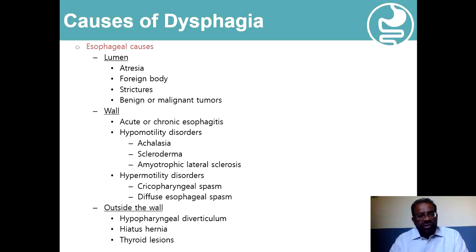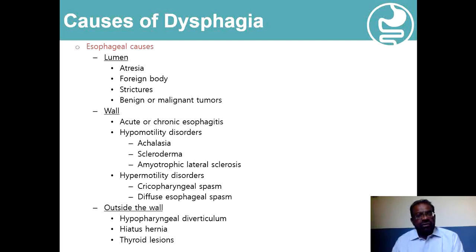Another group of disorders in the esophageal wall which are associated with dysphagia are the hypermotility disorders, and the commonest one is the spasm of the cricopharyngeal muscle. The cricopharyngeal muscle relaxes, and then it allows the opening of the upper esophageal sphincter. But when it is in spasm and fails to relax, it does not allow the opening of the upper esophageal sphincter, and this will result in difficulty in initiating the act of swallowing.